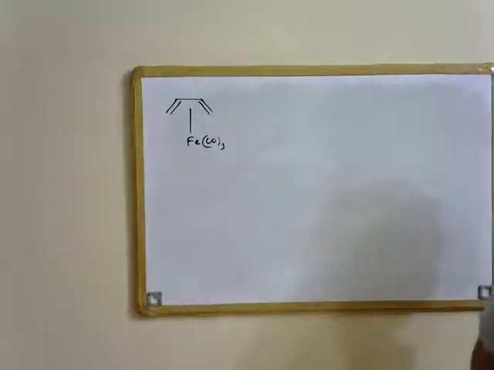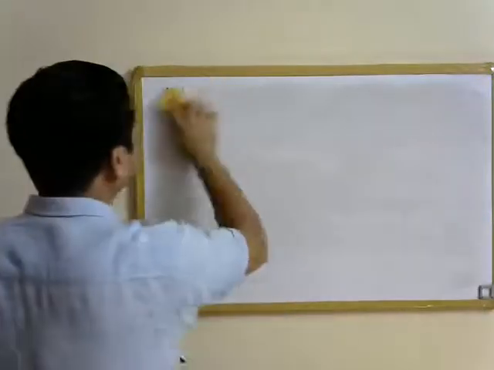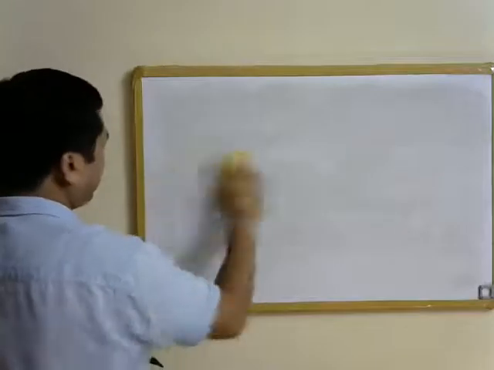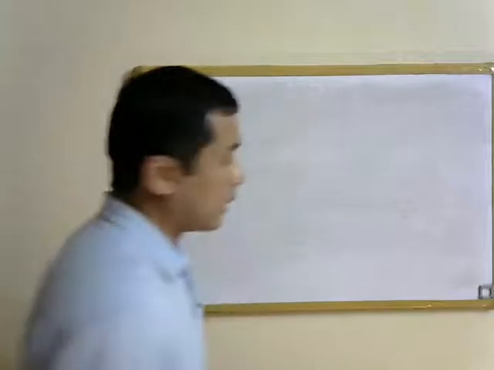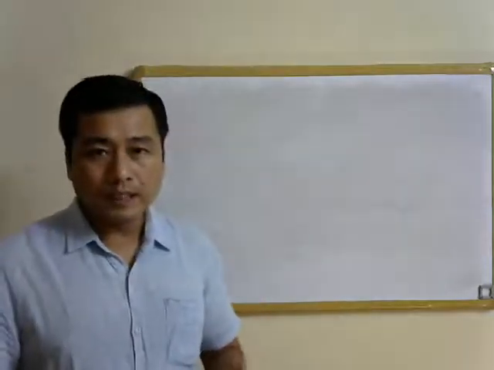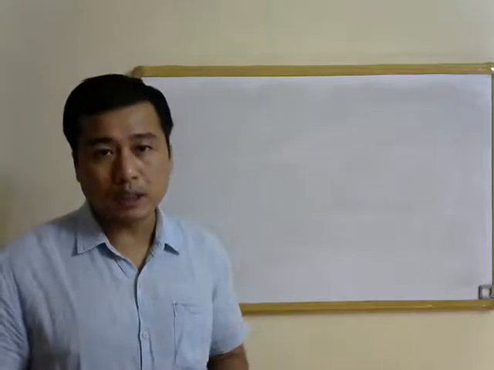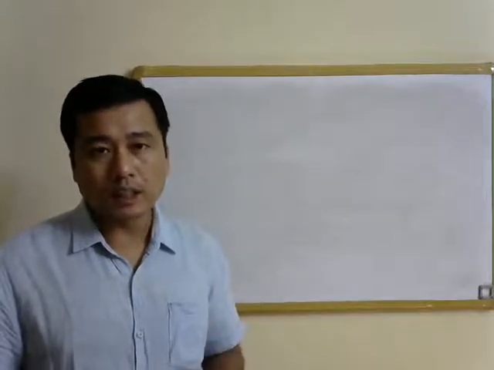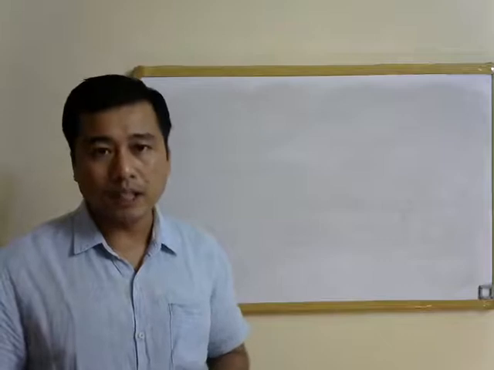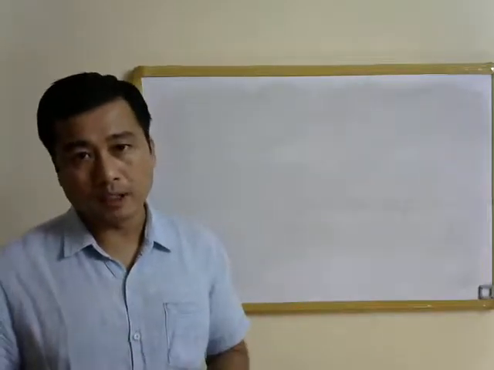Now this coordination unsaturation can also be compensated by another approach. One of the C-H bonds can come and approach the metal center, and this C-H-M interaction will essentially compensate the coordination unsaturation or electron deficiency on the metal, and the system can then acquire an 18 valence electron count.